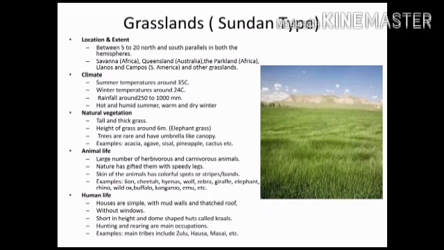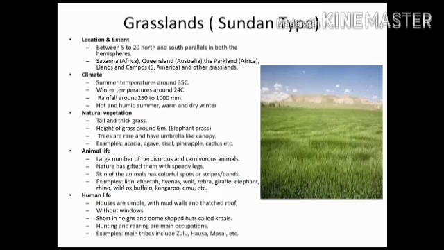Summer temperature is around 35 degrees Celsius and winter temperature is around 24 degrees Celsius. Rainfall is around 250 to 1000 millimeters. Here summer is hot and humid and winters are warm and dry. Tall and thick grass is found here. The height of the grass is around 6 meters, called elephant grass.